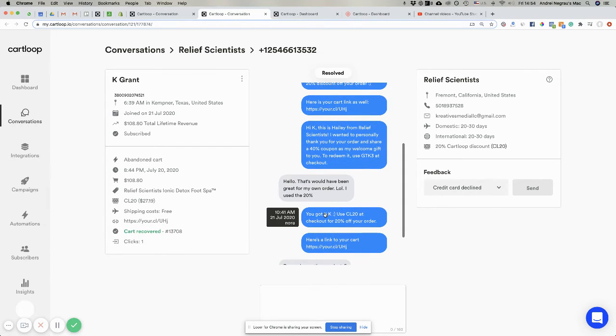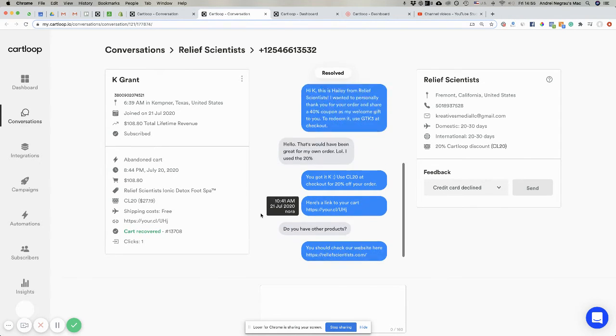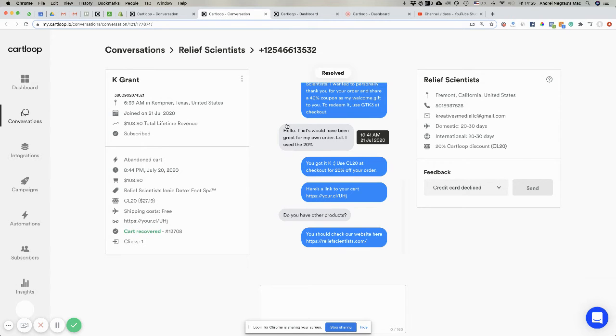Now, the way we handled this is just completely off base. It doesn't really make any sense. The way we said it here, it's because whoever replied here probably did not understand this message and why it came up there because it was a new feature. So first of all, we should have said something to tell him, hey, don't worry, you can use the 40% for your next order or anything along those lines.